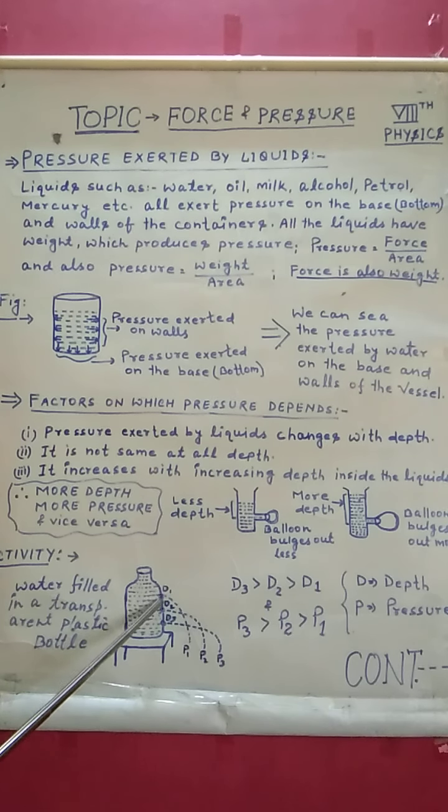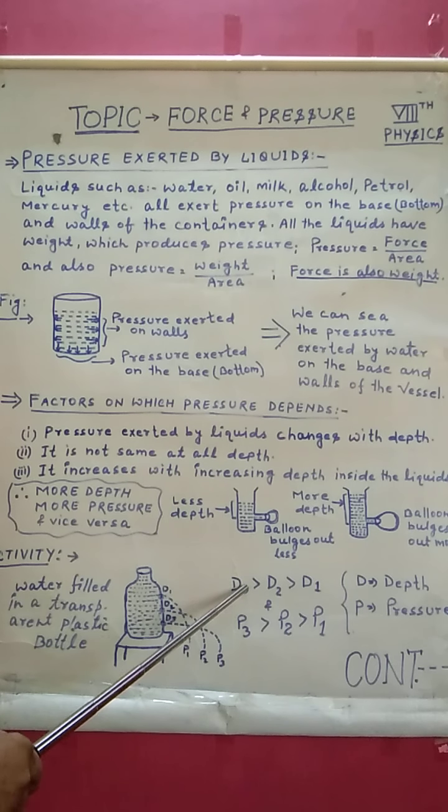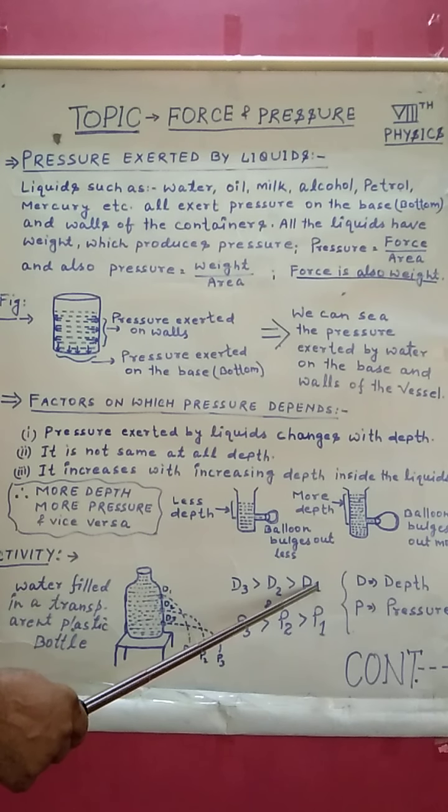The first depth D1 is the least depth, with pressure P1. Second depth D2, P2 pressure. And third depth D3, P3 pressure. Of these 3 depths, D3 is the greatest, then D2, and D1 is the least.